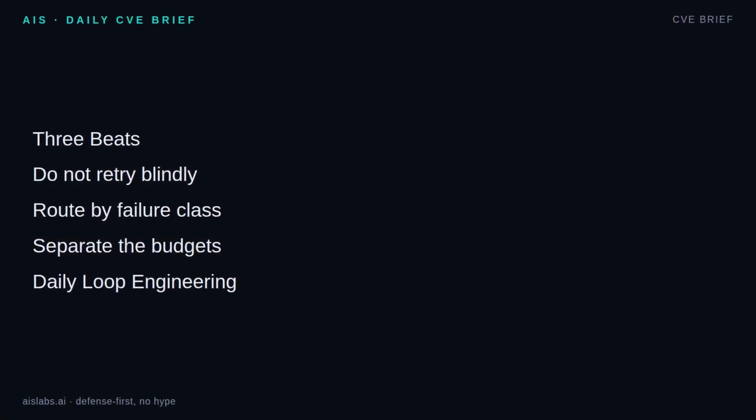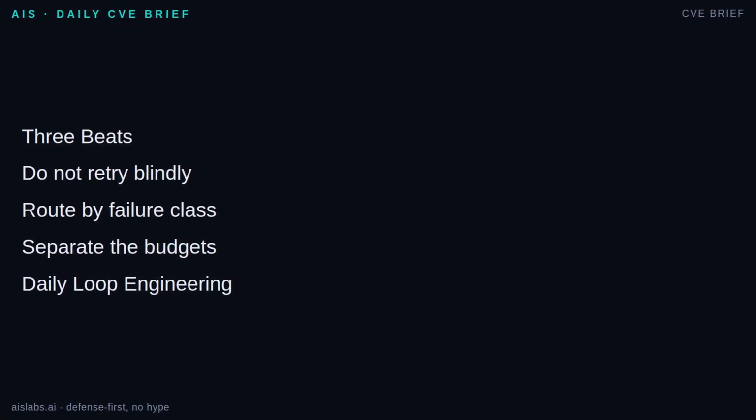3 beats to keep. First, blind retries are only correct for a small slice of failures, mostly transient ones. Second, make the verifier return failure class, evidence, recommended action, and return to phase, so the loop has a real routing decision. Third, separate the budgets. Transient retries, repair attempts, replans, and rediscovery are different controls. Add duplicate failure fingerprints, so the same mistake twice forces replan or escalation instead of another hopeful edit. This is loop engineering: reliable agent loops with state, verification, budgets, guardrails, and stop conditions.